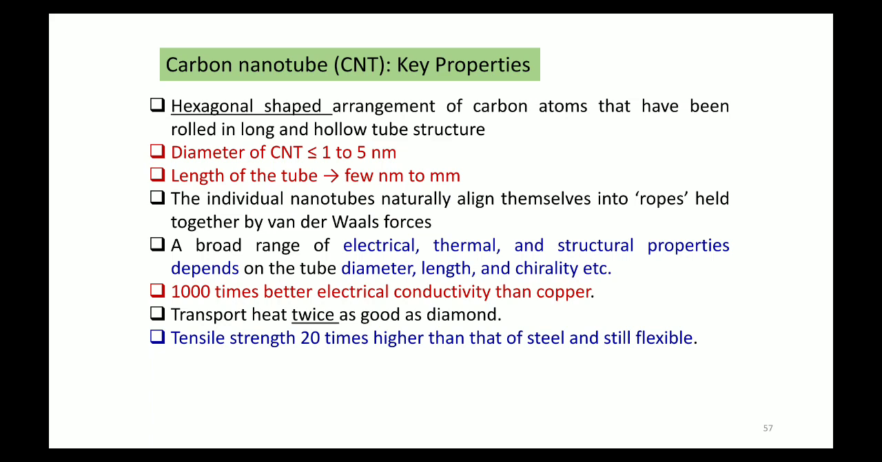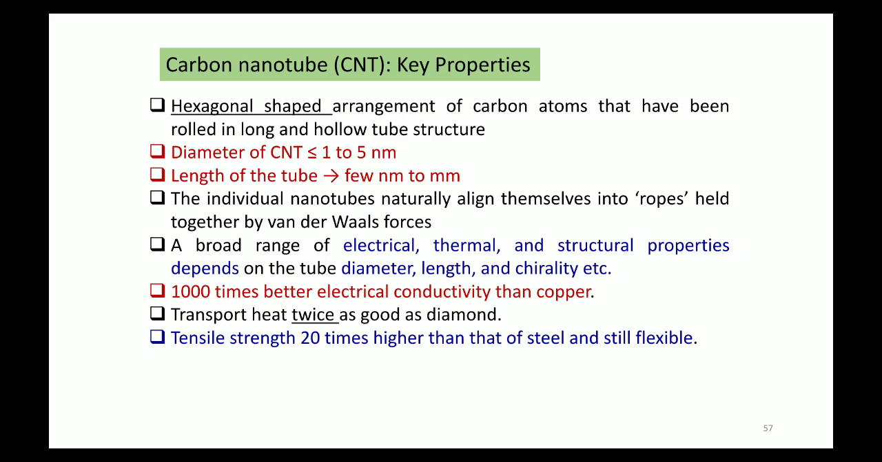This is very important. See, 1000 times better electrical conductivity than copper. So for us, the best electrical conductor, which is also cheap and abundantly available, is copper. But when we go to the nanomaterials, we realize that in the nano world, carbon nanotubes have 1000 times better electrical conductivity than copper. Now, how is it possible?